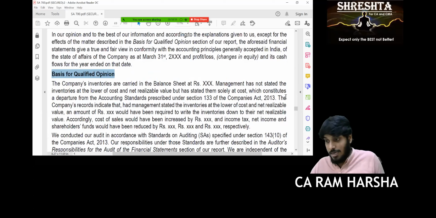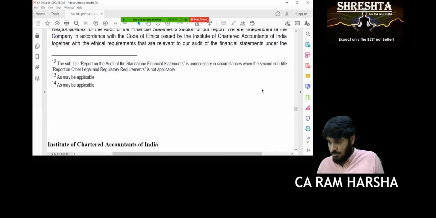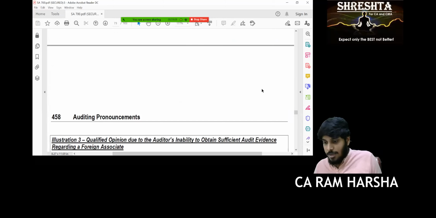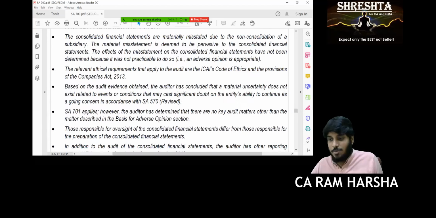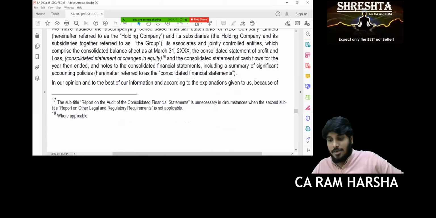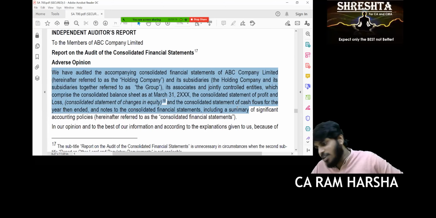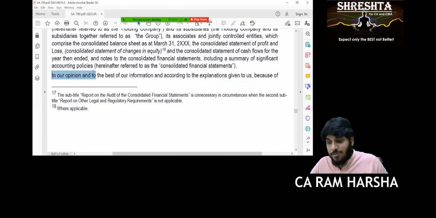Next. Now shall we look at this one? Adverse opinion. Okay, I'll go for adverse opinion. The next example itself is adverse opinion. See the side heading, adverse opinion. Yes or no? Here also you have audited, no? You are giving an adverse opinion because you did audit. Yes or no? Yes, sir. You got evidence, no? In our opinion, adverse opinion is also an opinion. Correct or not, Sandhya? Yes, sir.